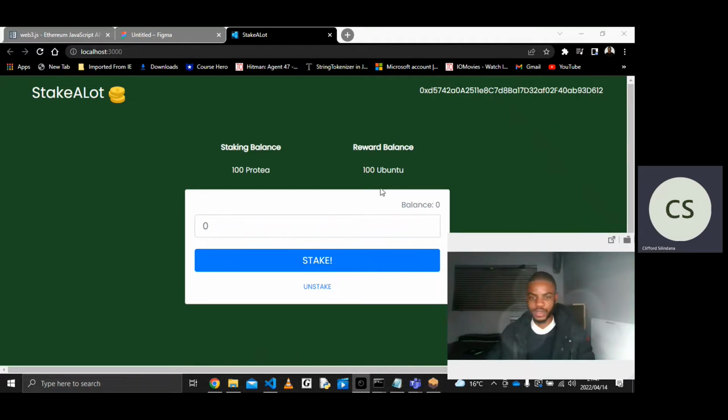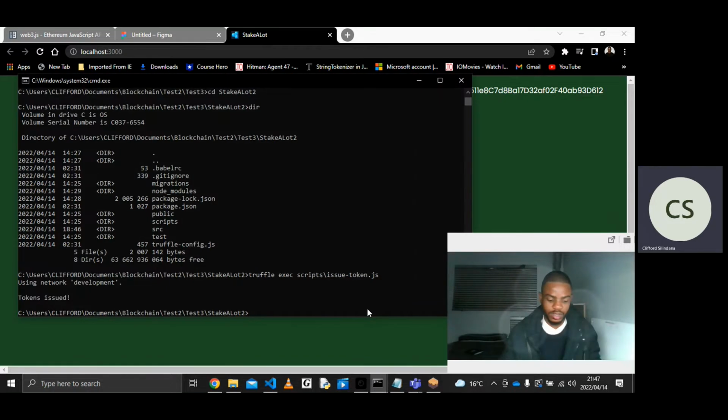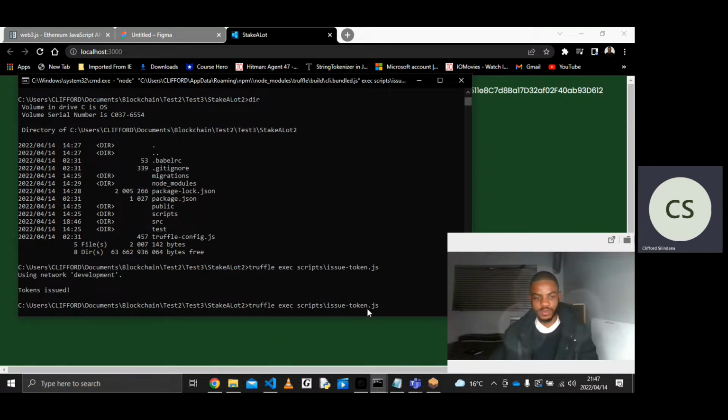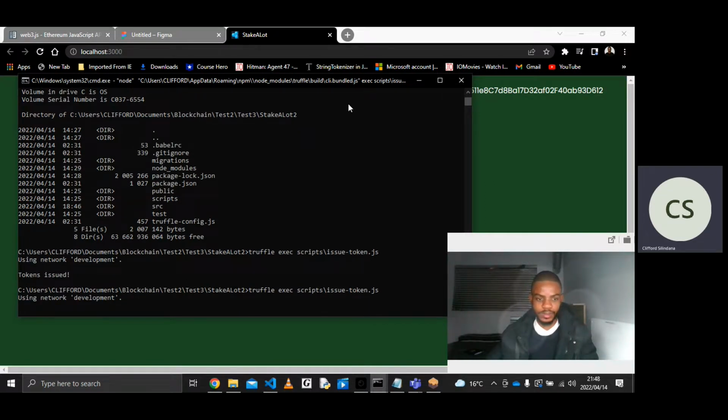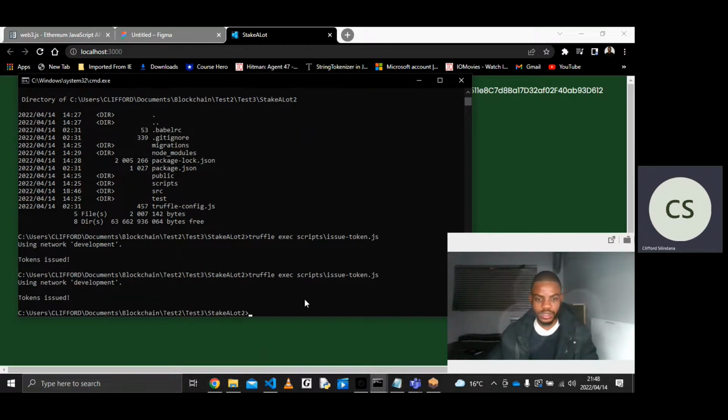Let's say this was the first month, you earn 100 Ubuntu, and then the second month you run that again. The developer is going to be responsible for declaring the period after which the script is going to execute.